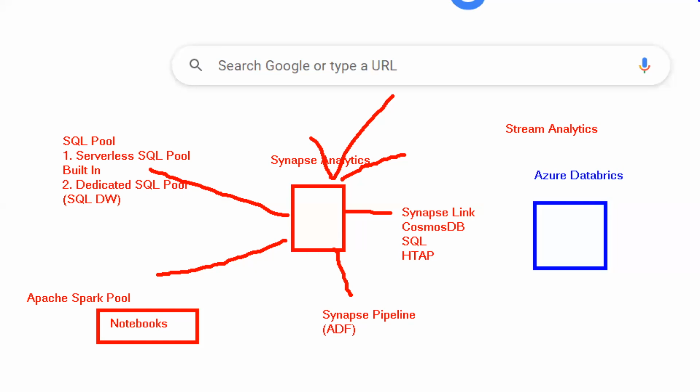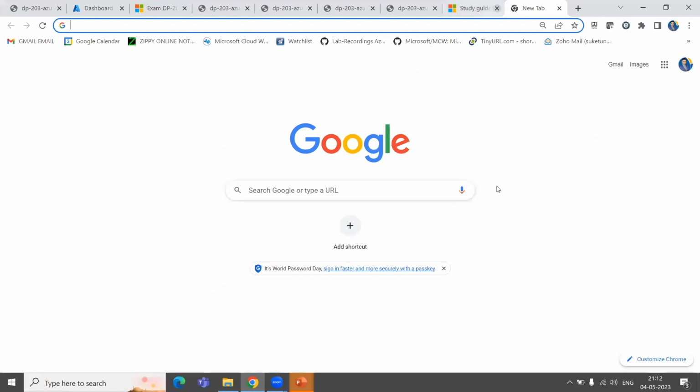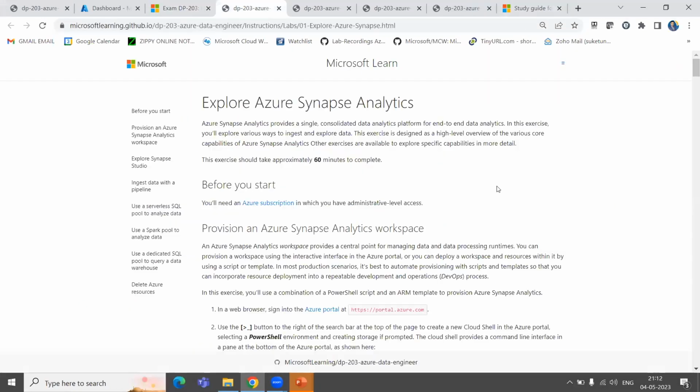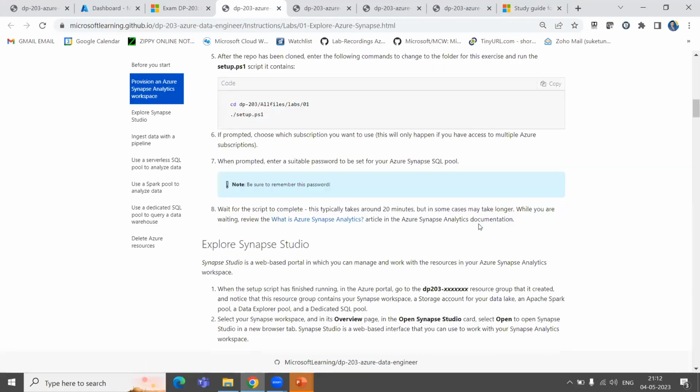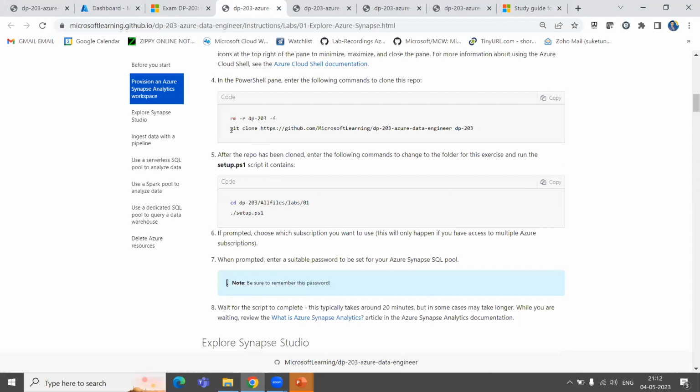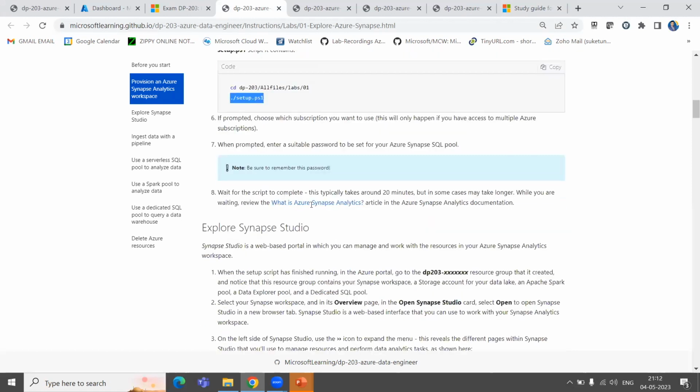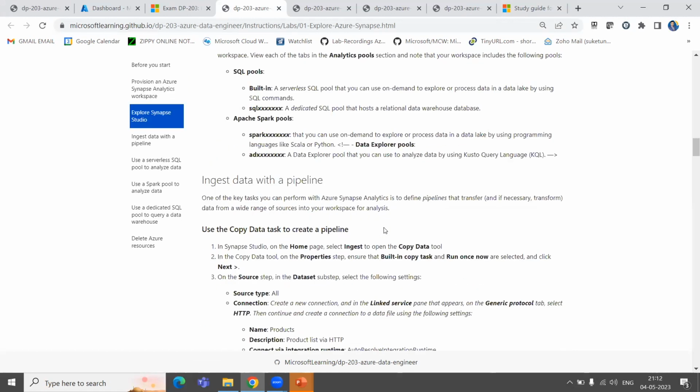Coming back to our data engineering certification course, DP-203, it has labs. For each lab, we will have a particular set of instructions, and then we will set up the entire lab environment or Azure environment and implement the entire lab.